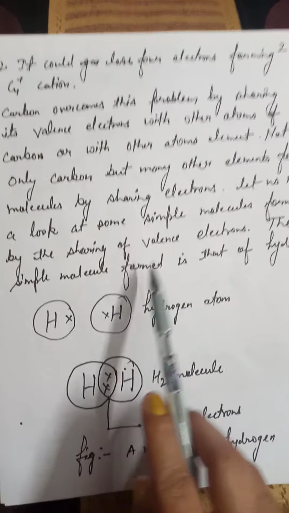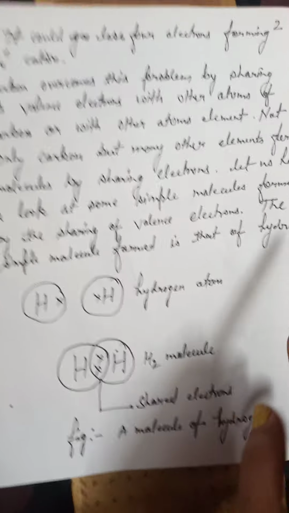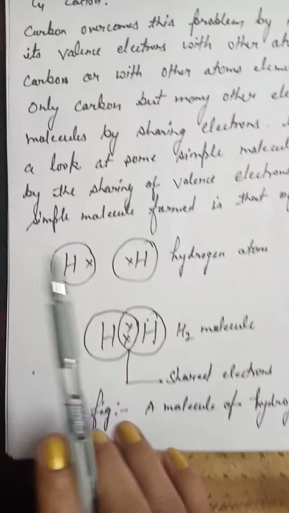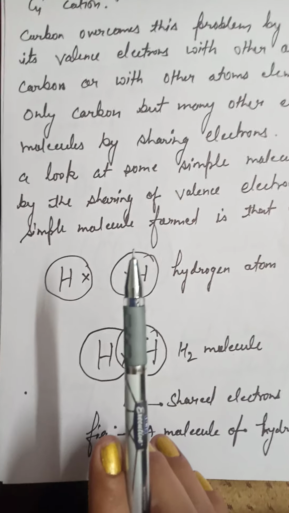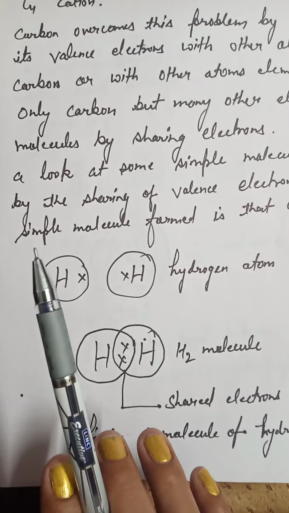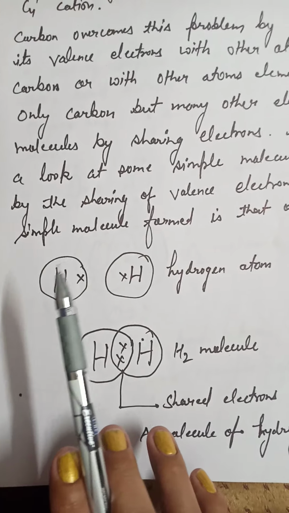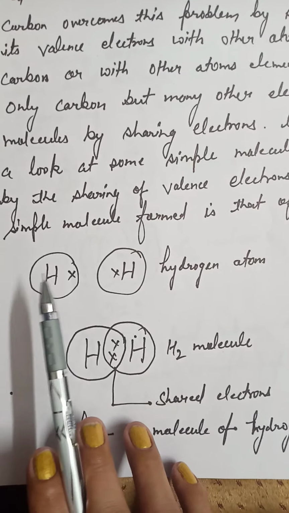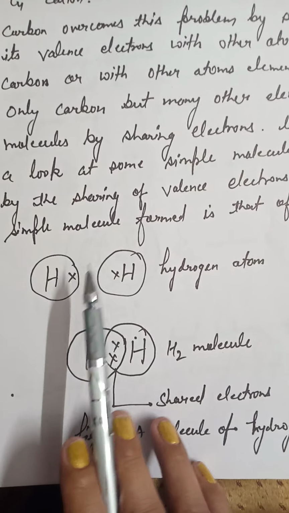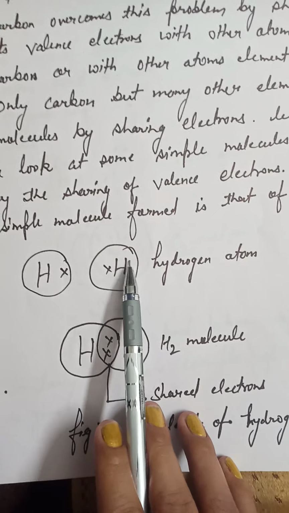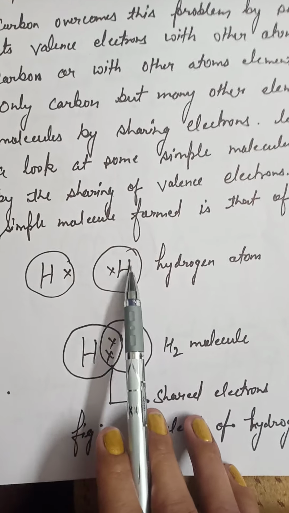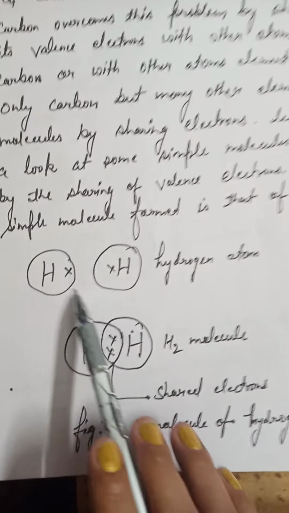The simplest molecule formed is that of hydrogen. Hydrogen has atomic number 1, so in its first shell there is only 1 electron, so it does not have a noble gas or stable configuration. It always wants to either gain 1 electron or lose 1 electron. If it shares its 1 electron with another hydrogen atom, it will form a bond.